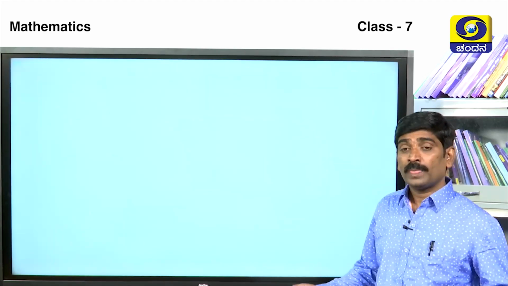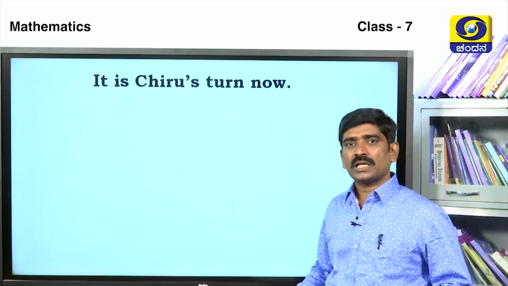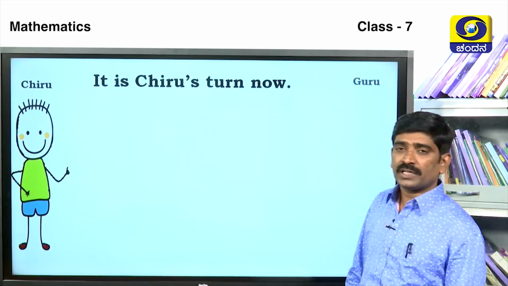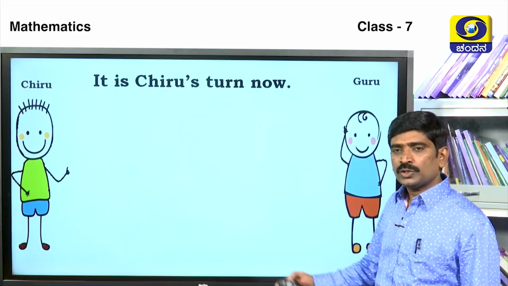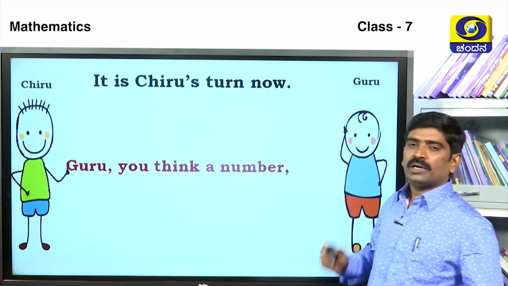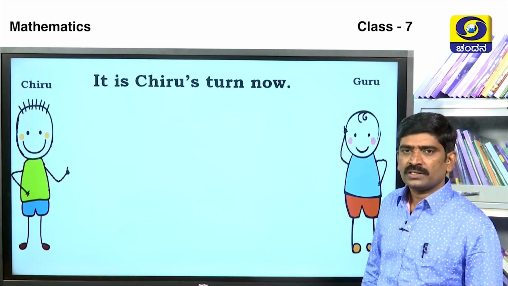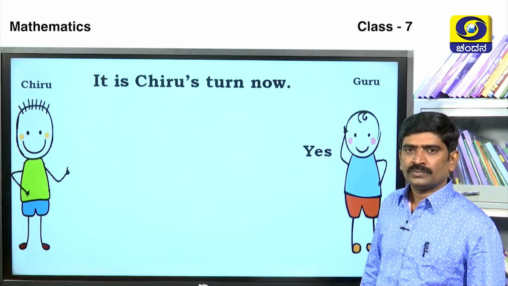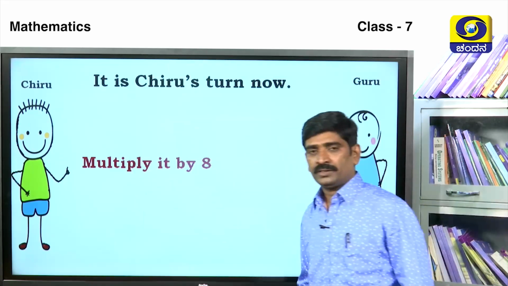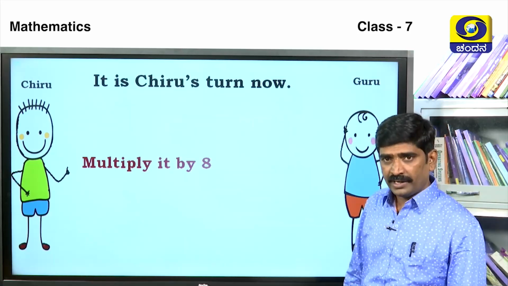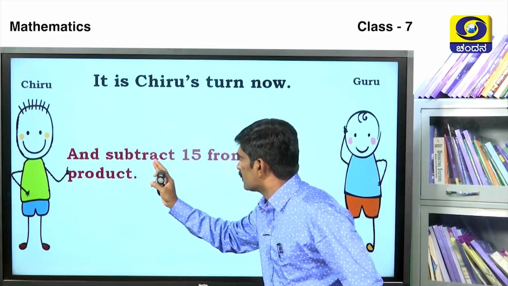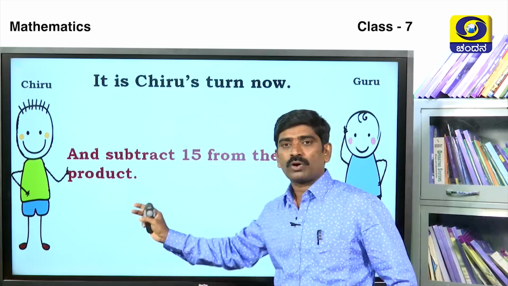How is it? Next, it's Chiru's turn. Chiru starts the game with Guru. Chiru asks, Guru, think of a number. Guru says, yes, I have thought of it. Then Chiru says, multiply it by 8, and subtract 15 from the product.